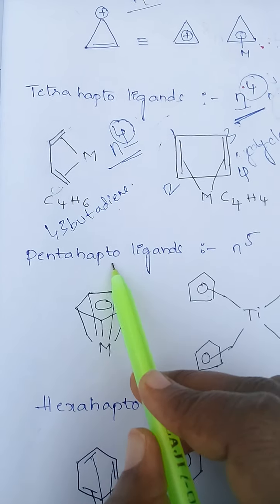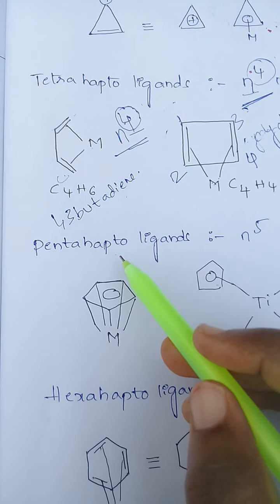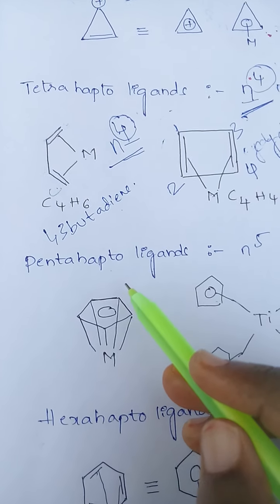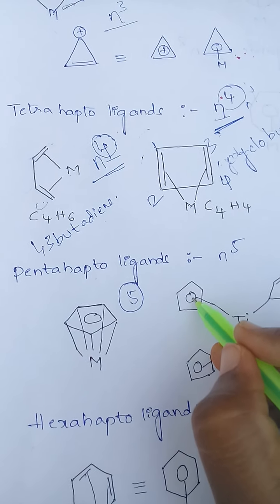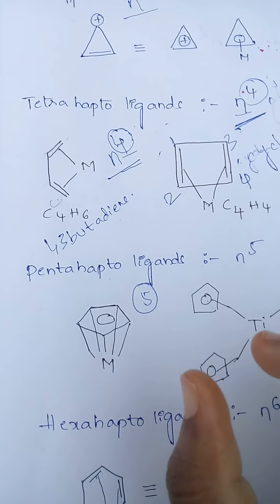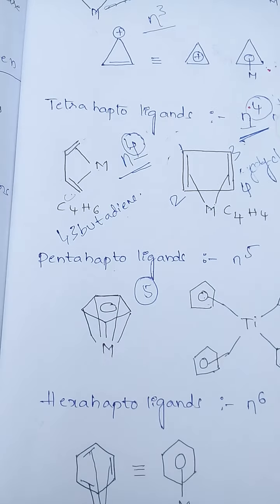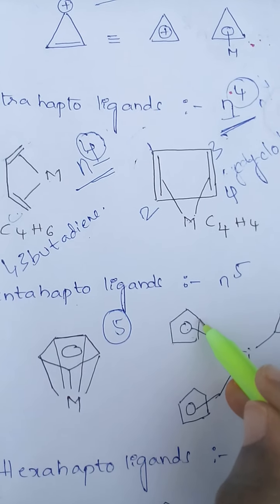Next, pentahapto ligands. In pentahapto ligands, the metal is coordinated with 5 atoms. This circle indicates the metal is coordinated with the entire circle, all the atoms. See here, 1, 2, 3, 4, 5.